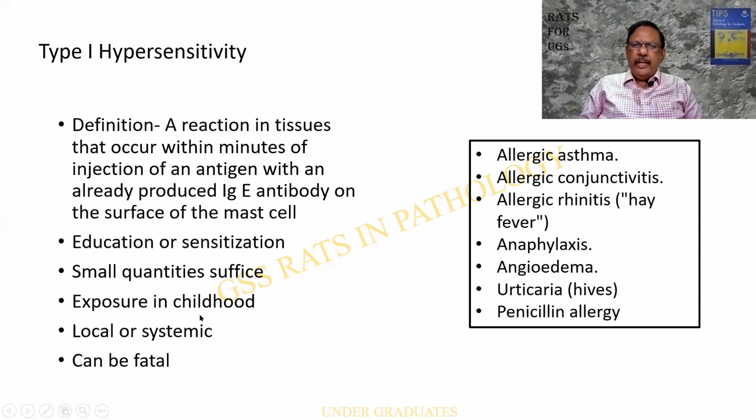Sometimes the exposure might have been in the early childhood, but later on, the cells have got a very long memory and a very long life. Therefore, the reaction can occur even in adulthood. It can be local or systemic, or sometimes it can be fatal. Please do remember this. So these are some of the examples: asthma, conjunctivitis, rhinitis, very common to us; anaphylaxis or shock, angioedema, urticaria, rashes, penicillin allergy. This box we shall be memorizing.